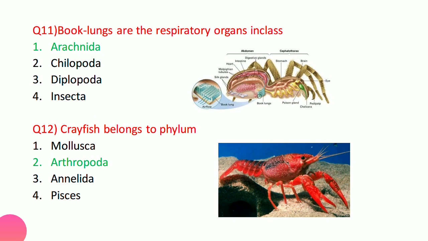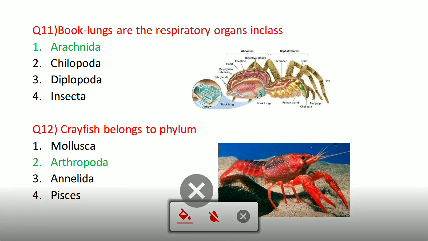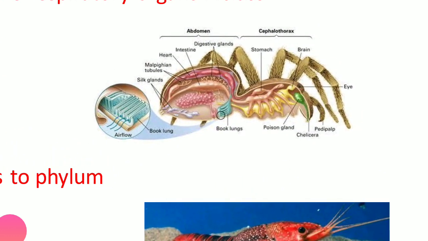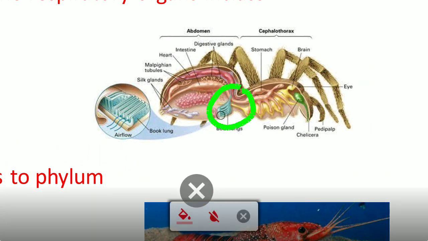Now coming to the next question, book lungs are the respiratory organ in which class? Book lungs are the respiratory organ in Arachnida. I already told you Arachnida includes what? Spiders and scorpions. So you can see here the spiders. Spiders have what type of organs? This is the book lung here.